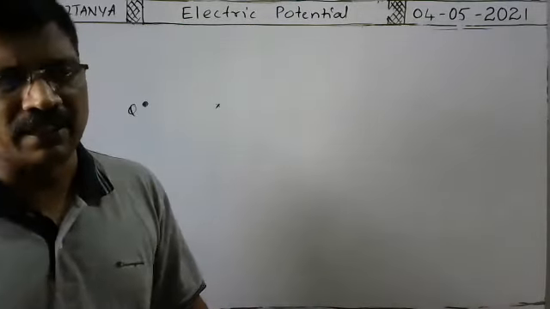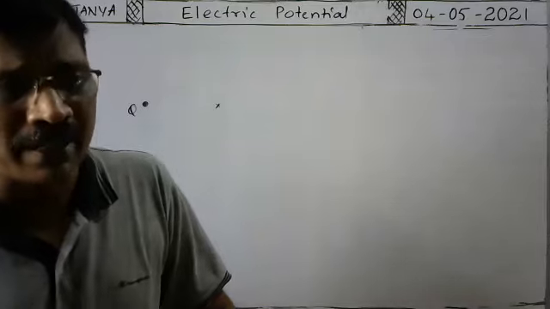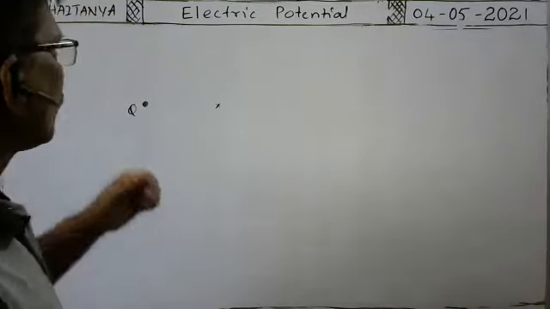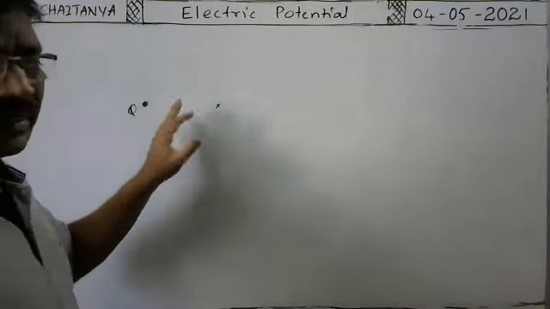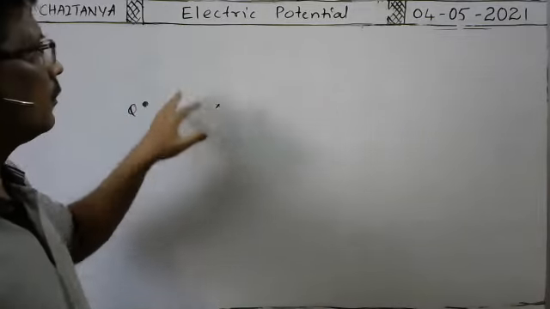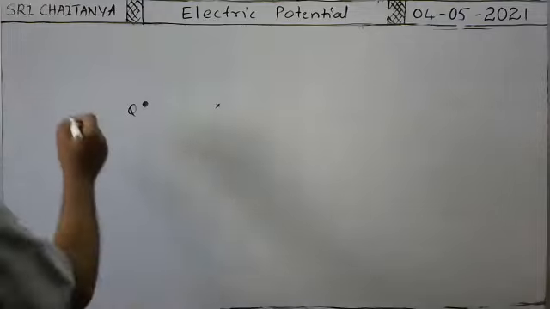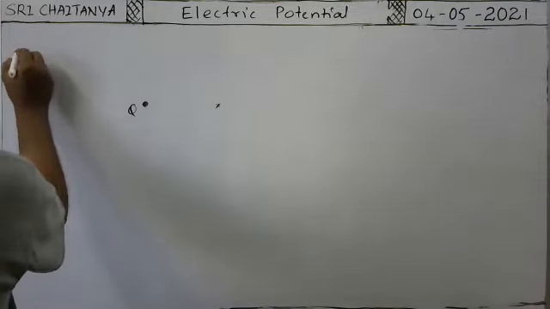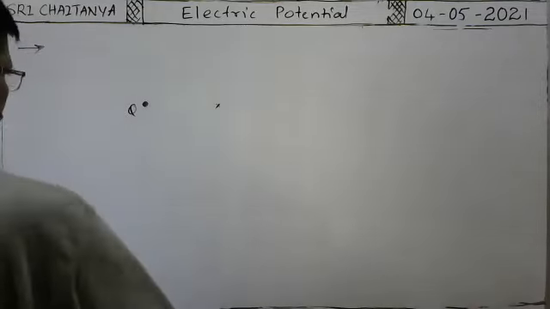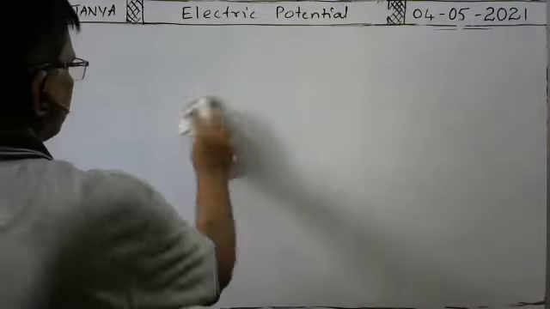One is intensity of electric field and the other one is the electric potential. Okay, so already intensity of electric field was discussed. Now today I will discuss what is the electric potential. Okay, now the topic is electric potential. You keep the siding and better to write running notes if possible.